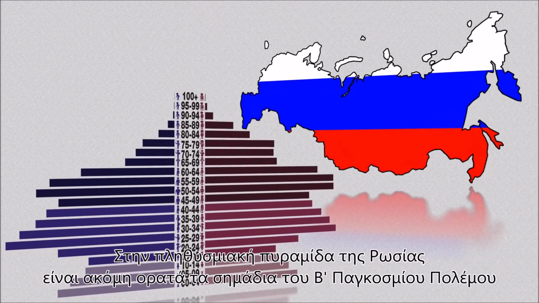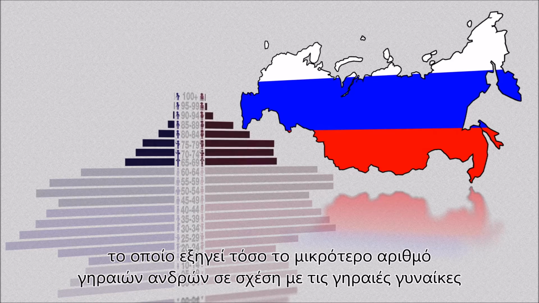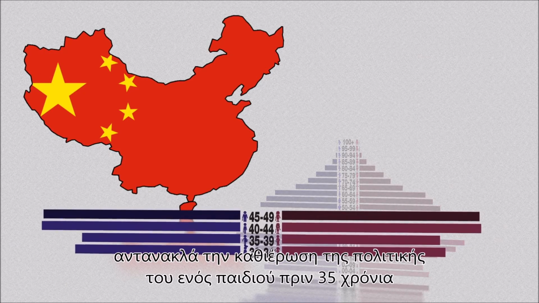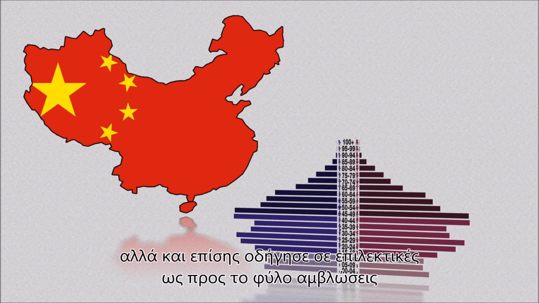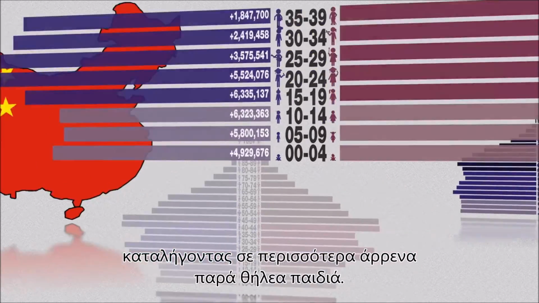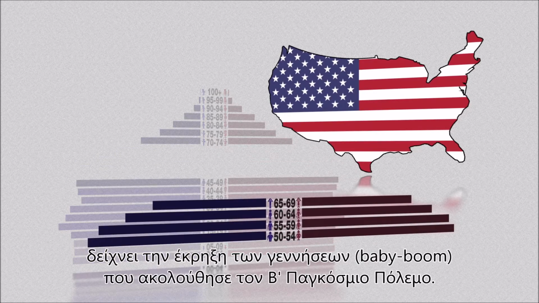its past. Russia's population pyramid still bears the scars of World War II, which explains both the fewer numbers of elderly men compared to elderly women and the relatively sudden population increase as soldiers returned from the war and normal life resumed. China's population pyramid reflects the establishment of the one-child policy 35 years before, which prevented a population boom such as that of Rwanda, but also led to sex-selective abortions, resulting in more male children than female children. Finally, the pyramid for the United States shows the baby boom that followed World War II.